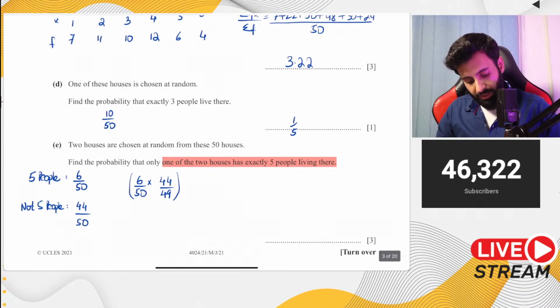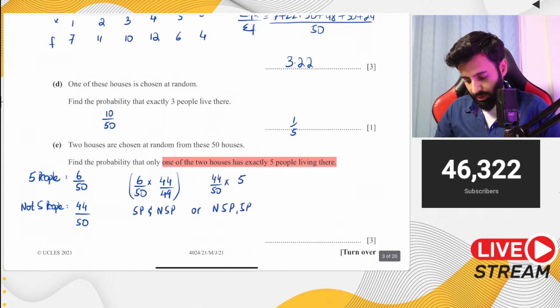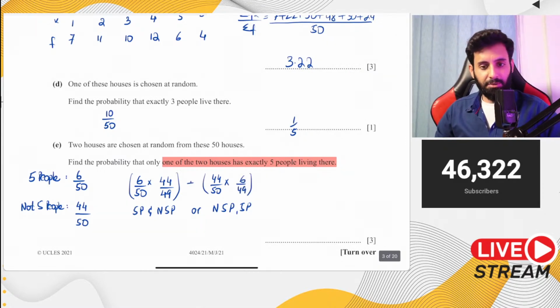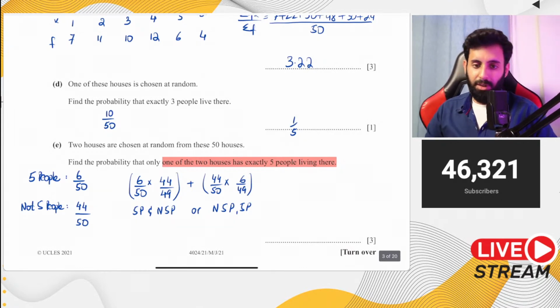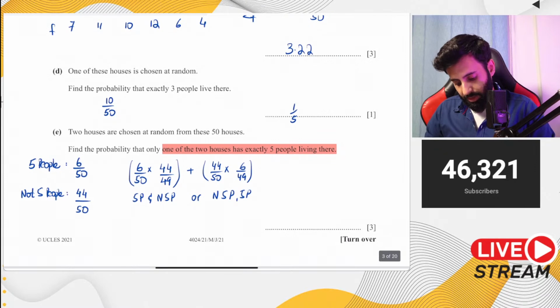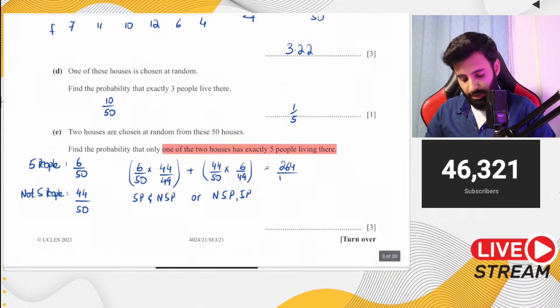Now in this, the order that we have considered is 5 people and not 5 people. Okay, but it could also happen that the first time we choose, we end up selecting a house that has not 5 people, which means 44 upon 50, and then the second time that we choose, it's a house with 5 people living in it. The probability of which is 6 upon 49. So either you can find out the probability of one and then multiply by 2, or you can find out the probability the way that I've done it. So either way, your answer would be 264 upon 1225.